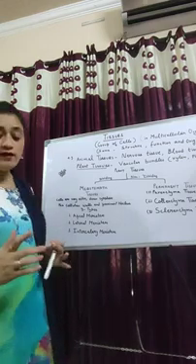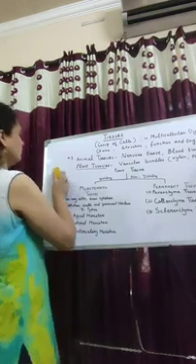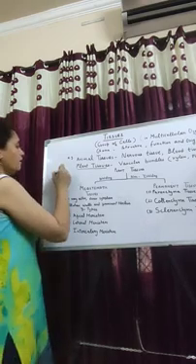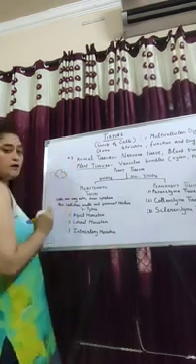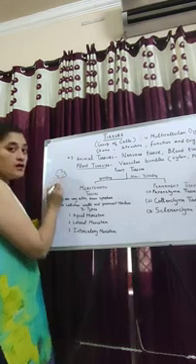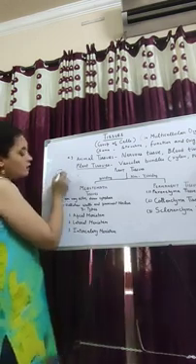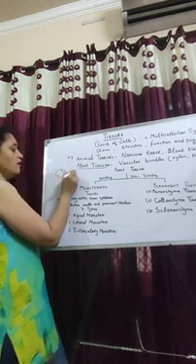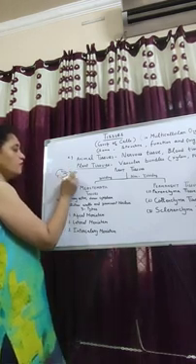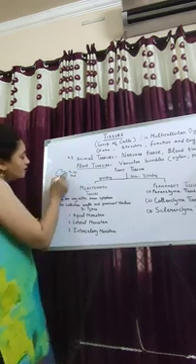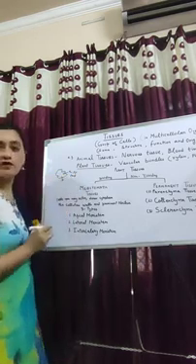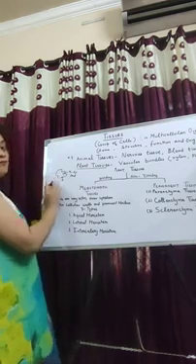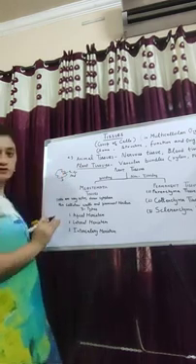Because if we consider a unicellular organism like amoeba, I'm going to tell you about amoeba. Amoeba has no shape, right? Amoeba is a unicellular organism. It is in direct contact with the environment. It can take oxygen from the environment, can take water from the environment, can take food from the environment, and it can give waste to the environment, right? Therefore, one cell can perform all the activities of the organism.